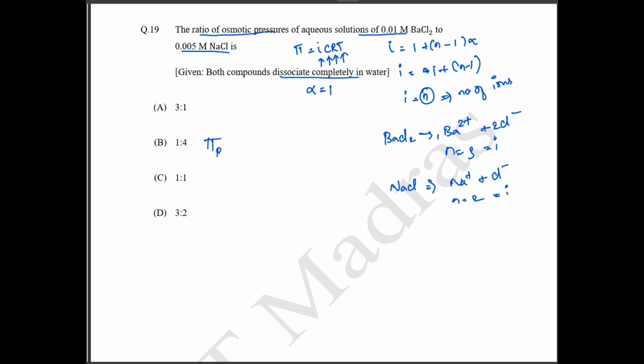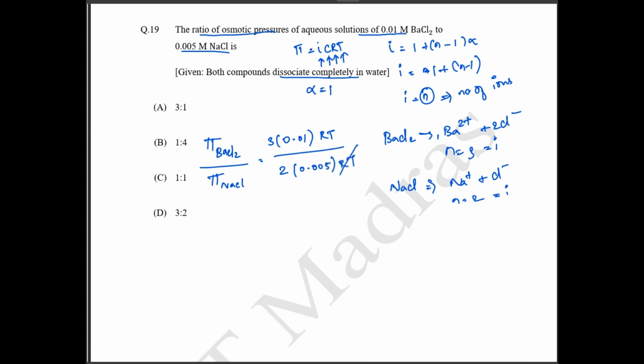So if you write osmotic pressure of BaCl2 by osmotic pressure of NaCl. Okay. The i value is 3. What concentration have they given? 0.1 molar RT. By NaCl we know the i value is 2 and the concentration is 0.005 RT.